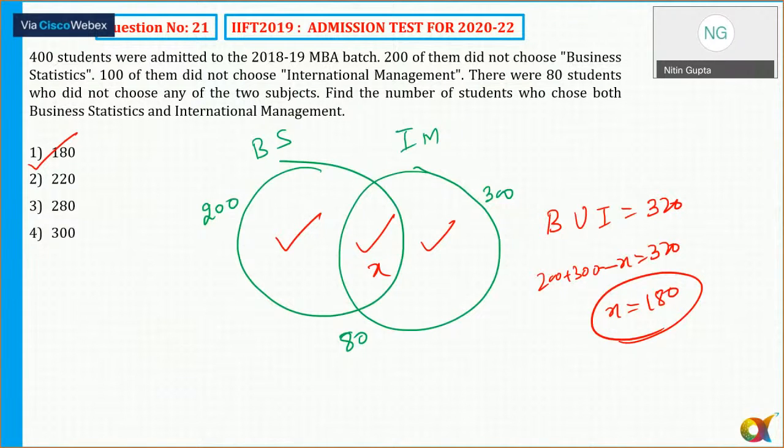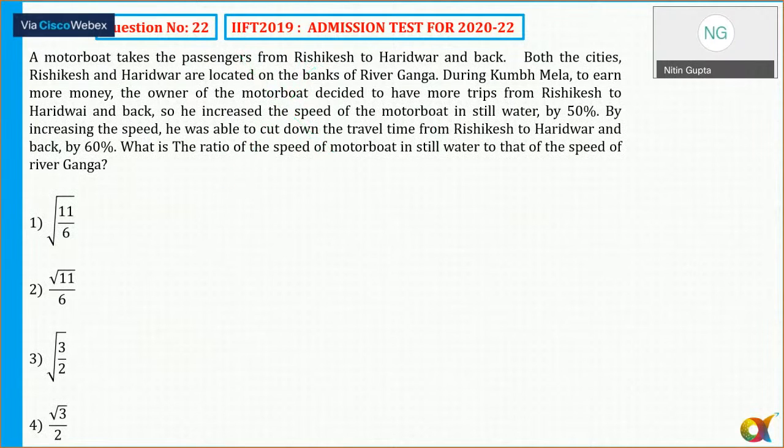Now, coming back to question number 2. It says a motorboat takes the passenger from Rishikesh to Haridwar and back. Both the cities, that is Rishikesh and Haridwar, are located on the river Ganga. During Kumbh Mela, to earn more money, the owner of a motorboat decides to have boat trips from Rishikesh to Haridwar and back. So he increased the speed of the motorboat in still water by 50%.